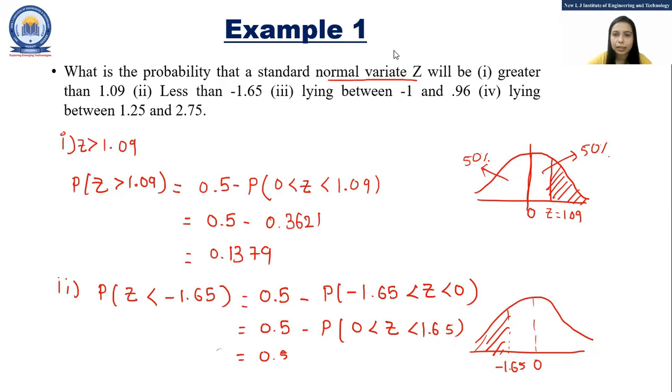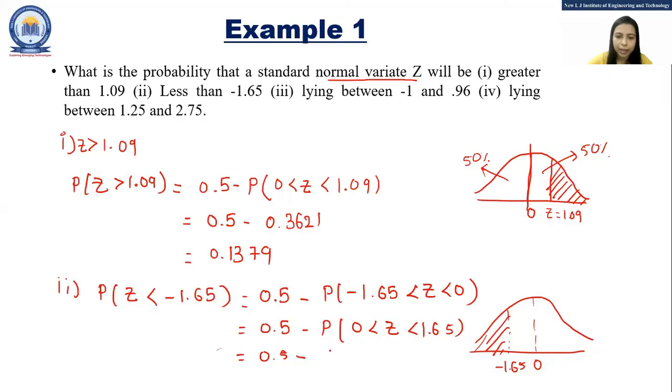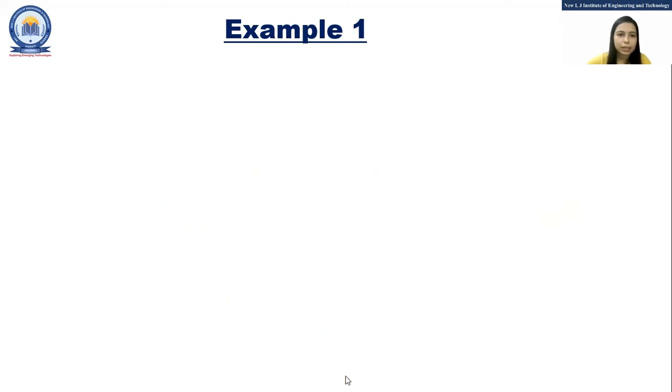So the value of this we can get from the z table. Let's check the z table. For 1.65, that means 1.6 and 0.05, the value is 0.4505. So this is your answer, 0.4505. So 0.5 minus 0.4505, your answer is equal to 0.0495.